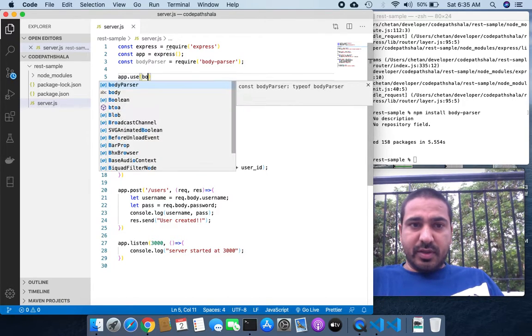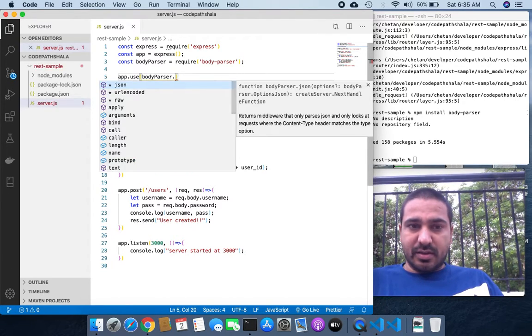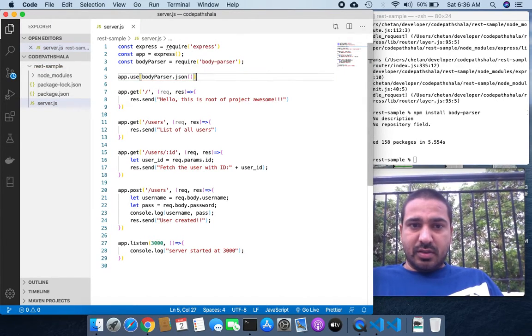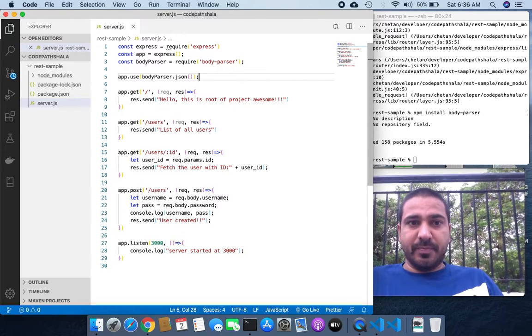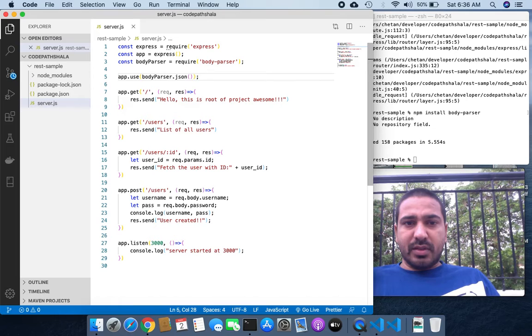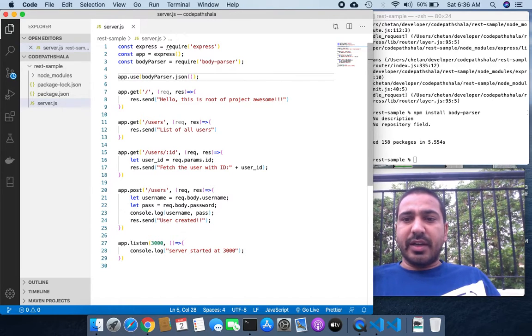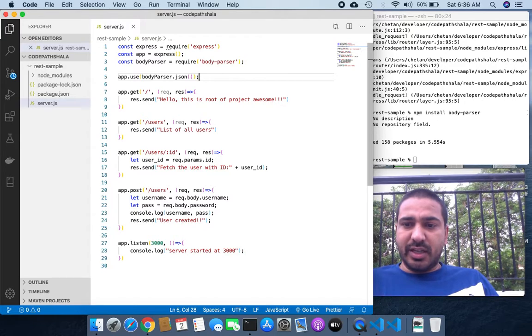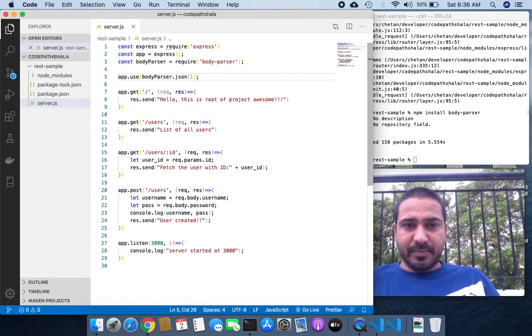So the middleware is bodyParser.json, and it's done. Now whenever this application is running, if any JSON data comes to this application, that JSON data is going to be parsed, and we can easily capture those keys and the values against those keys from the body.